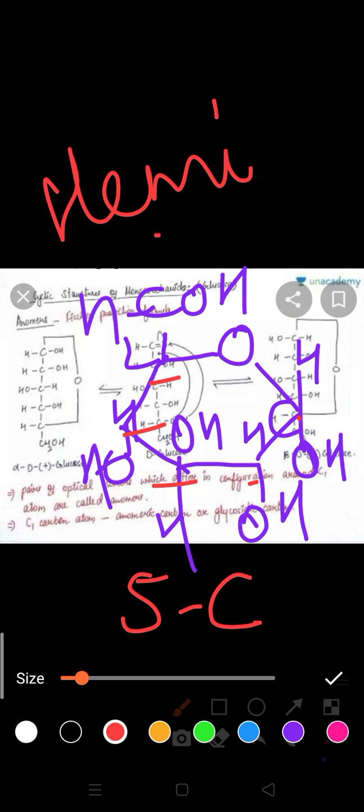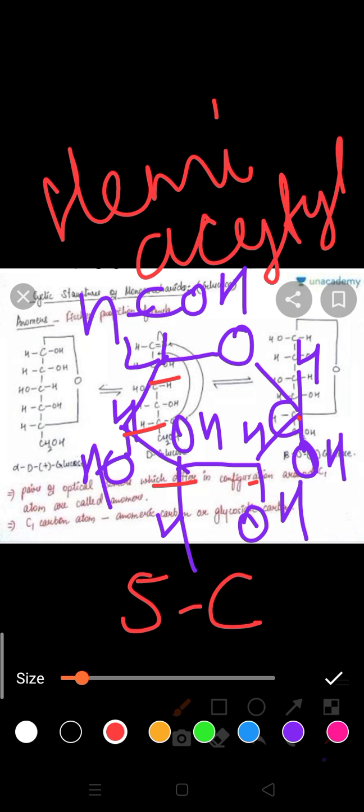Here you can see the C6 carbon is outside. How many carbons are present in the ring? You can count it: 1, 2, 3, 4, 5. The shape looks like a hexagon, but how many carbons are present in ring form? 5 carbons. So the bond between carbon first and carbon 5 is known as the glycosidic bond. When a water molecule is removed within a single glucose, that bond is known as the hemiacetal bond.